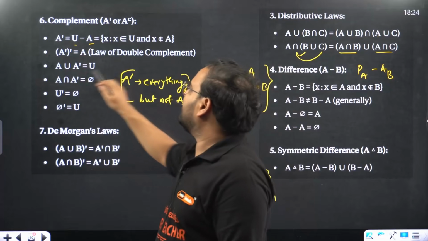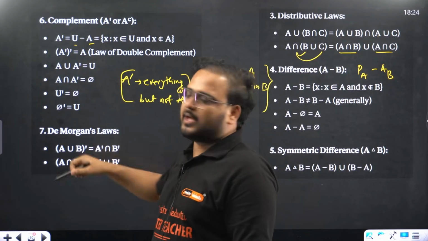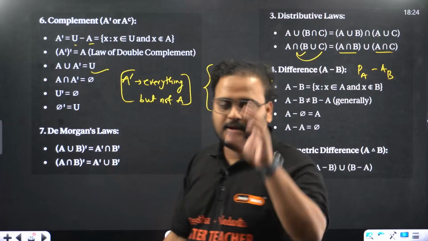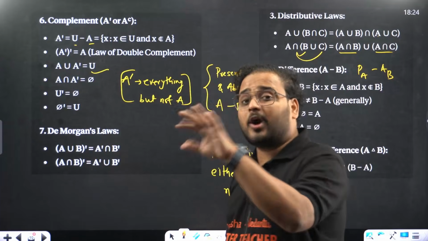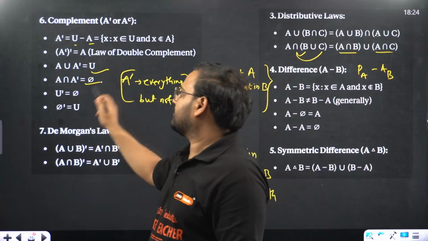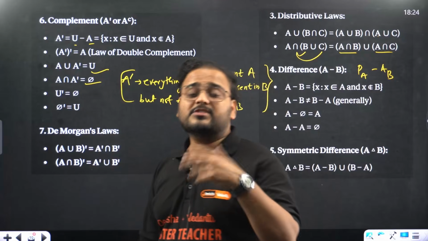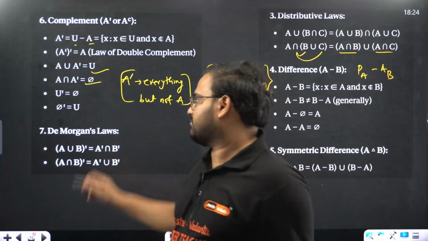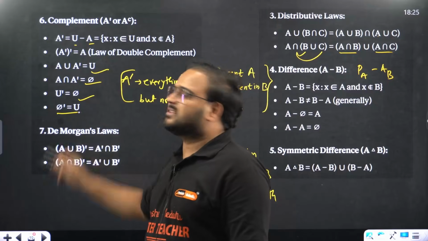Law of double complement: A complement of complement will be back to A. A union A dash is the universal set. A intersection with A dash: intersection of A and not A is what? Null set. U dash is null set. What is the complement of the universal set? Everything but universe. That's null set. And everything but null set is universe.